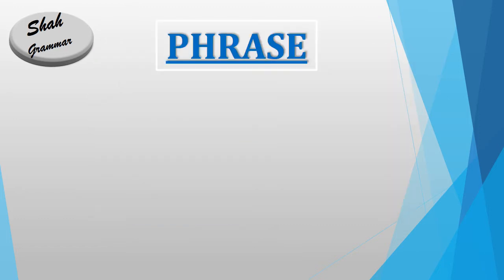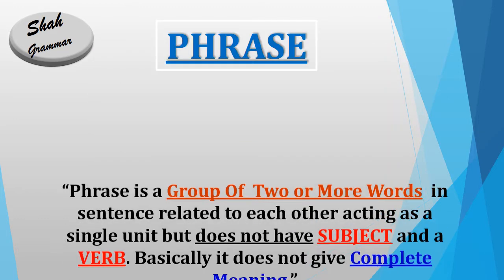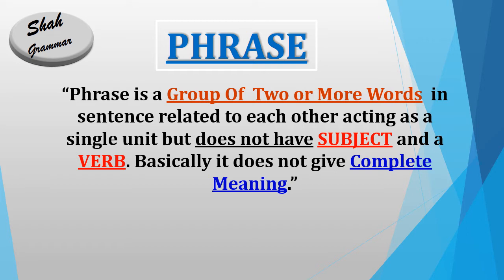Phrase. Let's see its definition. Phrase is a group of two or more words in a sentence related to each other, acting as a single unit, but does not have a subject and a verb. Basically, it does not give complete meaning.